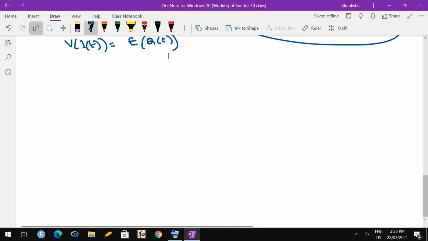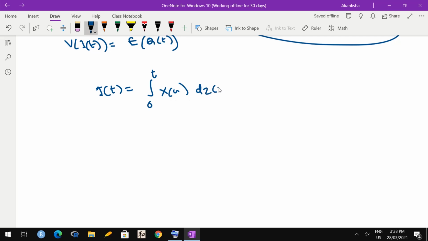We will see one more way to represent quadratic variation for Ito integral of a simple process. See, Ito integral by definition is integral over 0 to t x u dz u, correct? It is an integral with respect to Brownian motion. So if I abuse the notation, then we know that dI t would actually be x t dz t, correct?